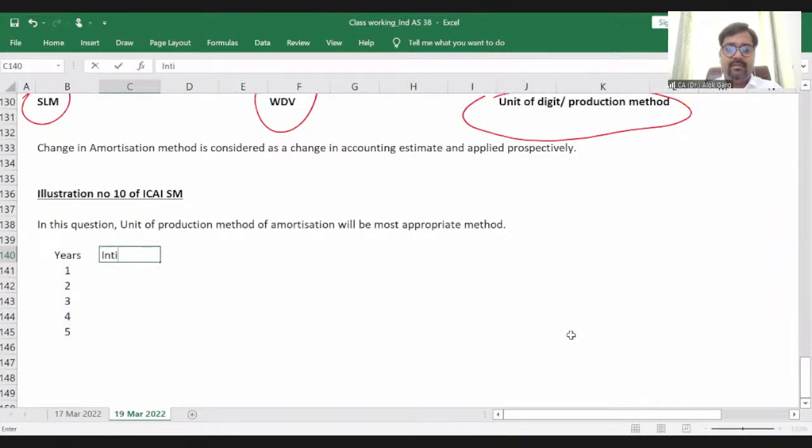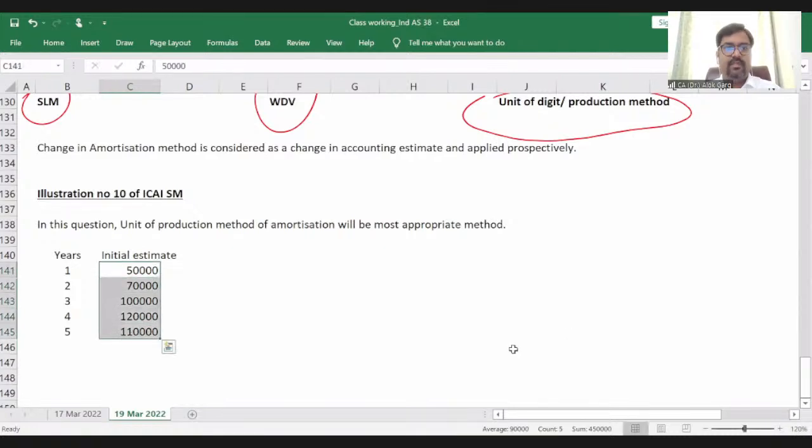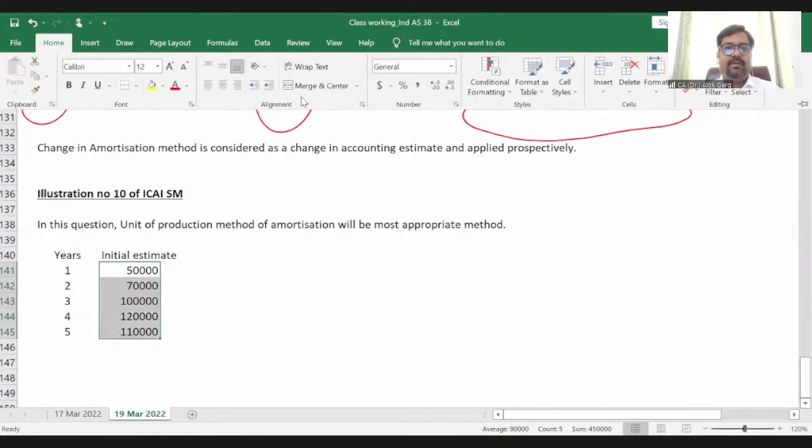Initial estimate: what was the initial estimate? 50,000, 70,000, 1 lakh, 1,20,000 and 1,10,000. This was my initial estimate.